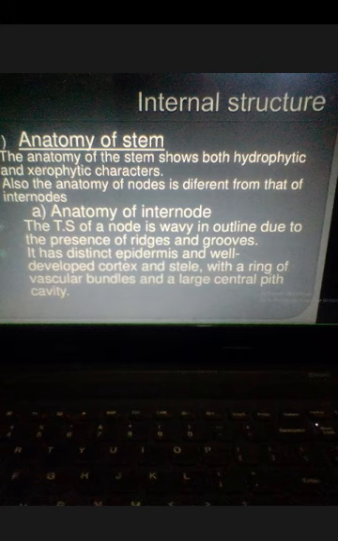The anatomy of the stem shows both hydrophytic and xerophytic characters. As I told in the introduction, some species of Equisetum are found in xeric conditions, so to survive in those conditions they had to modify their morphological structure accordingly. What those adaptations are, we'll see later. Right now, the anatomy of internodes.